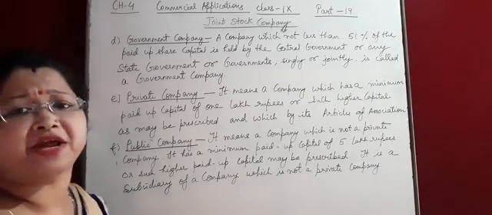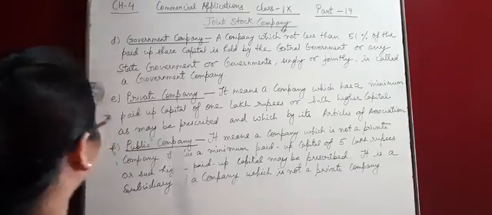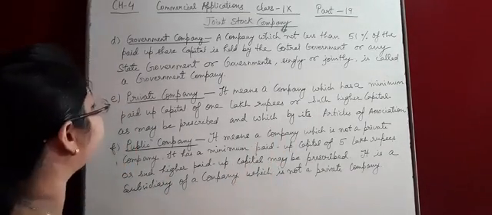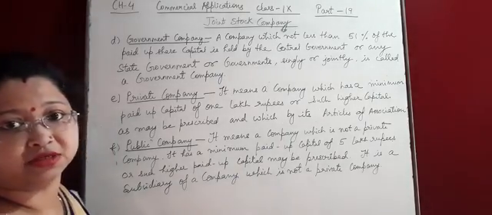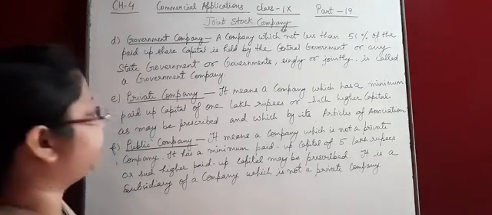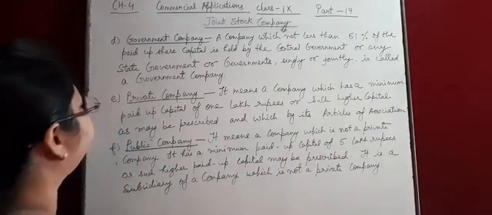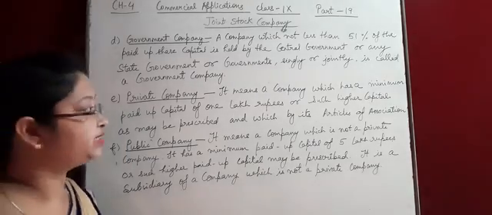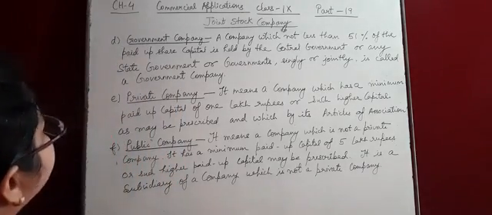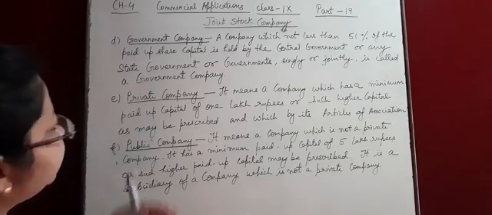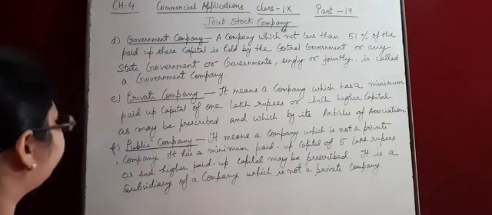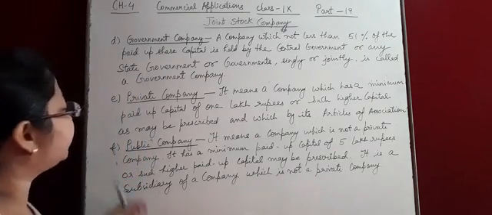What is the meaning of the private companies or the public companies? So first one we will see the private companies. It means a company which has a minimum paid up capital of 1 lakh rupees, or such higher capital as may be prescribed, and which by its articles of association restricts the right to transfer its shares. So that is called a private company. So in this private company, minimum paid up capital is rupees 1 lakh. Understood?